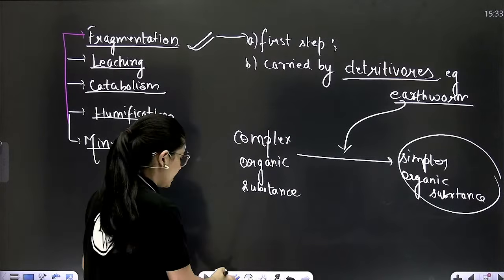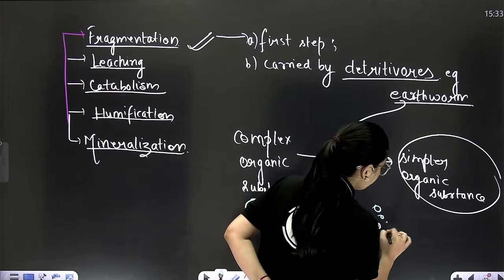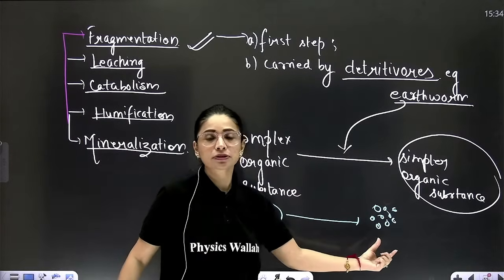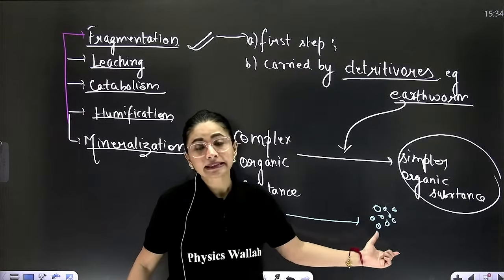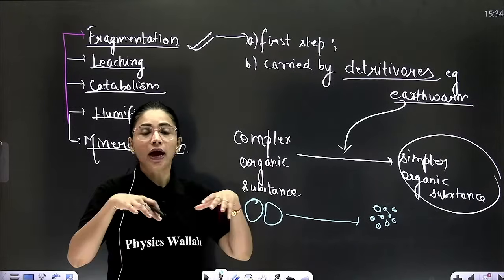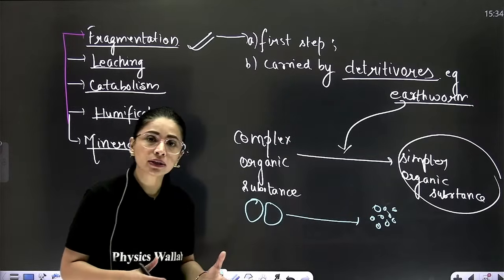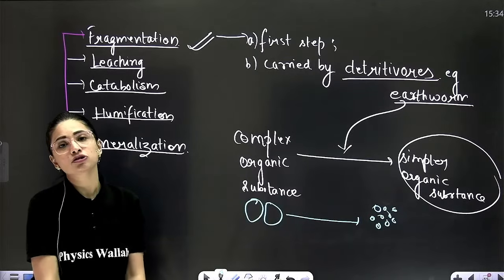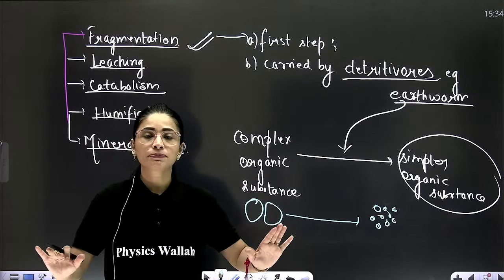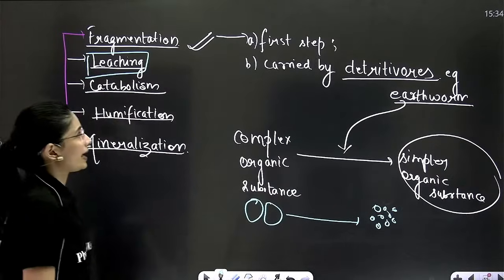Fragmentation simply means that the complex substance is broken down into simpler fragments. This is fragmentation. Now, from this simpler organic substance beta, there must be some soluble component and some insoluble component. The soluble component, along with the water in the soil, will dissolve in the water and percolate deeper in the soil and will become unavailable for the decomposer to decompose. Further decomposition of the soluble component will not happen. So the second step is thus known as leaching.